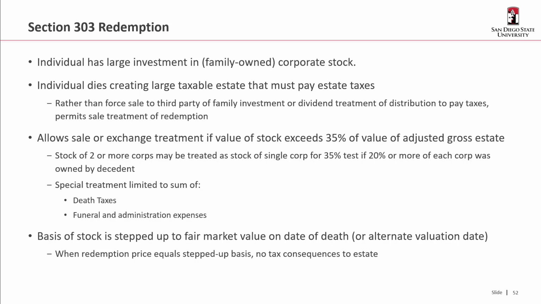Okay, so in that case, the basis of the stock is stepped up to fair market value on the date of death, and the redemption price equals the stepped up basis. Therefore, there would be no tax consequences to the estate. So 303 is a way of allowing family-owned corporations to be able to pay their estate taxes without doing too much damage to the family-owned corporation.